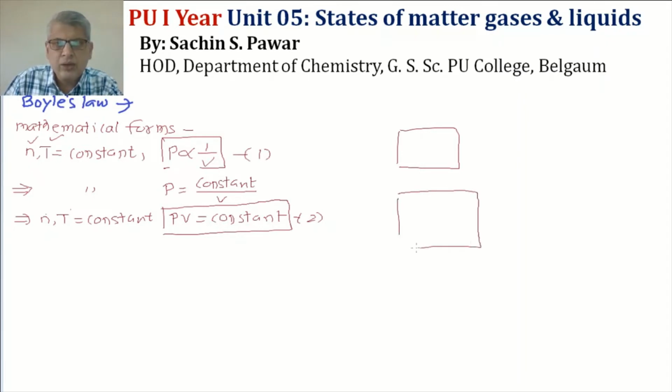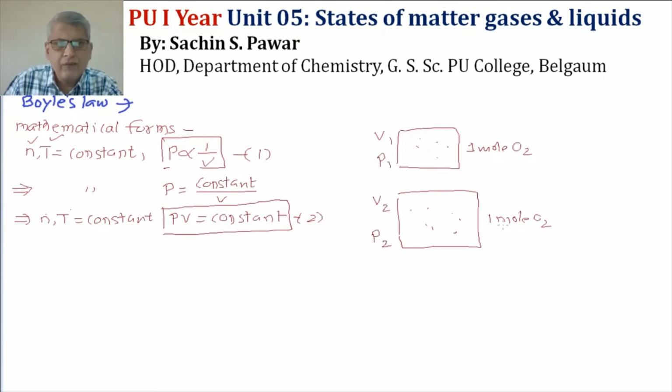I have taken two containers. In these two containers, I have taken the same gas. Say I have taken 1 mole of oxygen gas here. Here also I'll take 1 mole of oxygen gas. You see, the volumes are different. Let the volume of this be V1, the volume of this be V2. Let P1 be the pressure, P2 be the pressure of this.